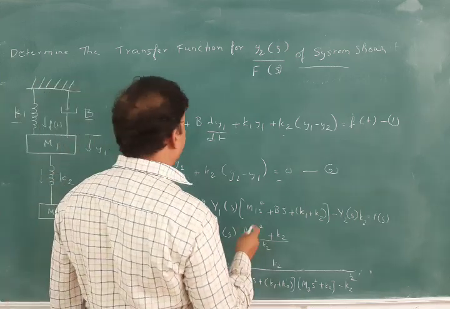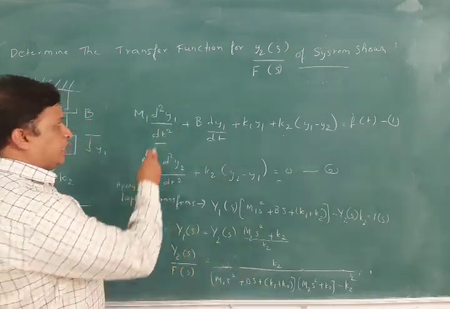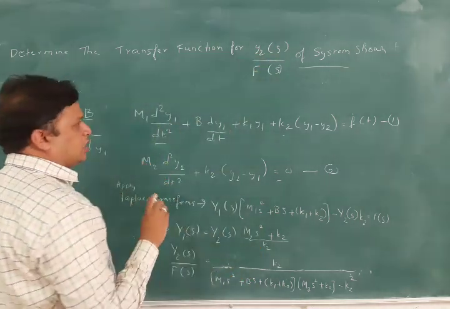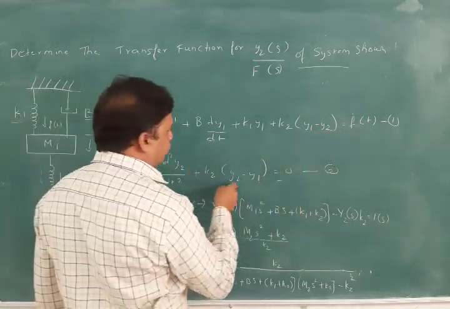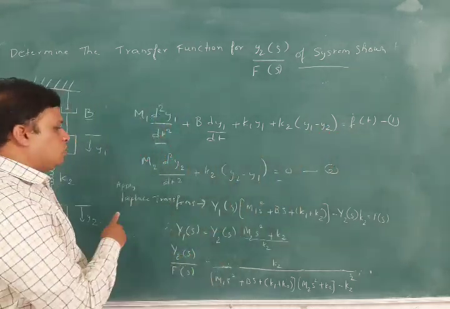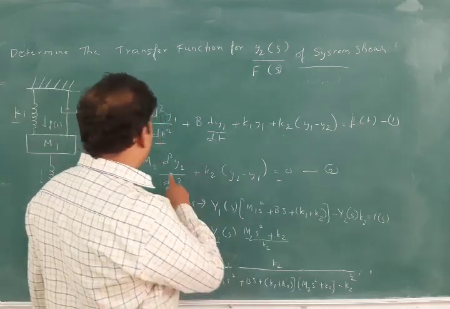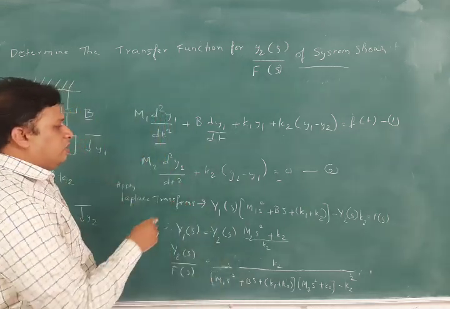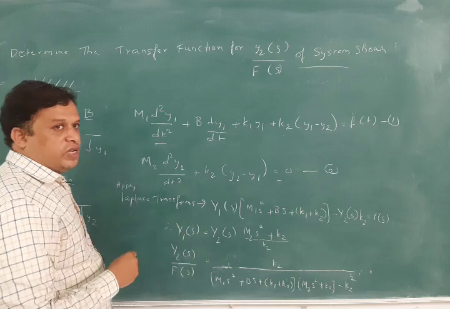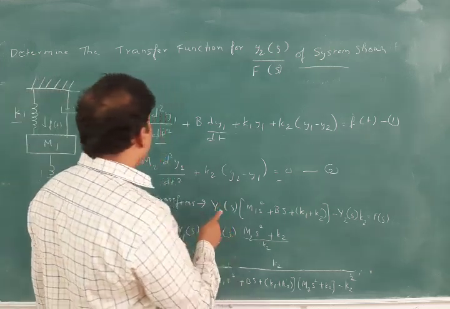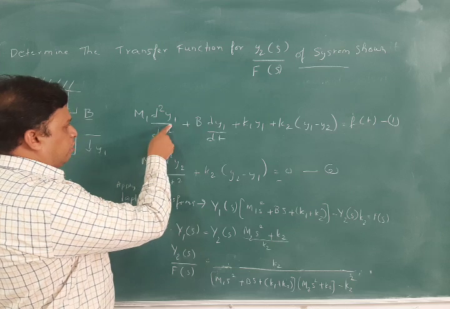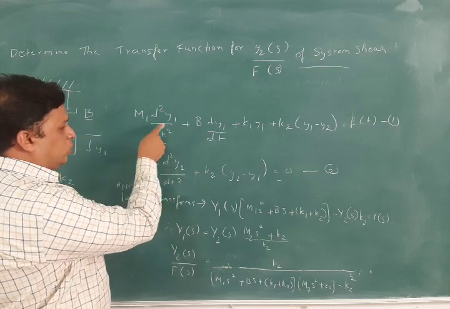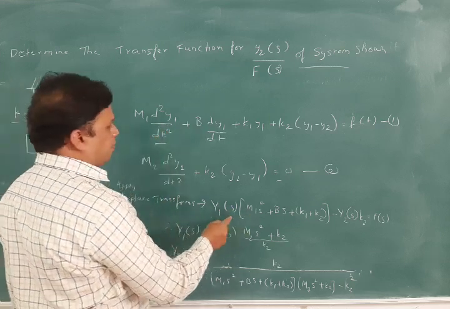After writing the differential equations, what we have to do is extract y2 of s by f of s. As we have f of t here, y1 and y2, after applying the Laplace transform, this becomes y1 of s. As we have seen, if we apply the Laplace transform, this equation becomes y1 of s into m1 s square.